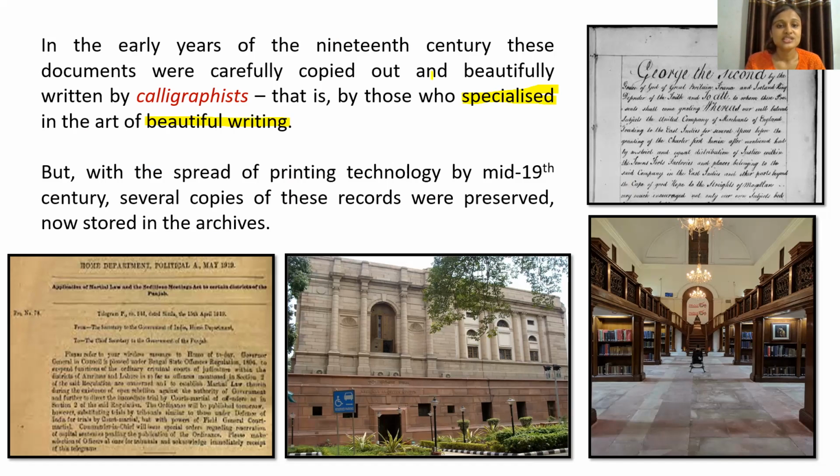Now see, with the spread of printing technology by the mid 19th century, by the middle of the 19th century, printing technology is coming up. So several copies of these records were preserved, now stored in the archives. So these were made into copies like this. This is one printed record. This is a little difficult to read because this is very old paper and old recording, but the date here says 1919. So definitely before India got independence. So this is one British Indian record.